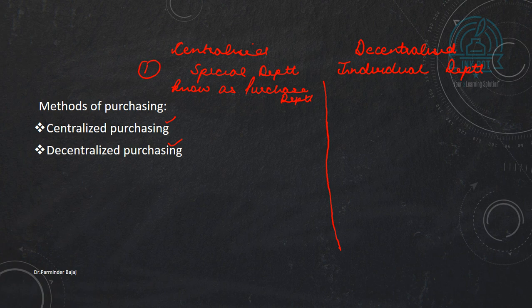The second point is that centralized purchasing is more economical due to bulk buying. Here, in decentralized purchasing, individual purchasing is done, so it is less economical.